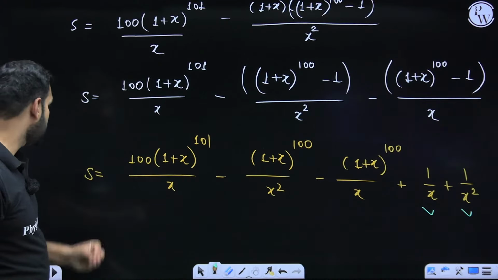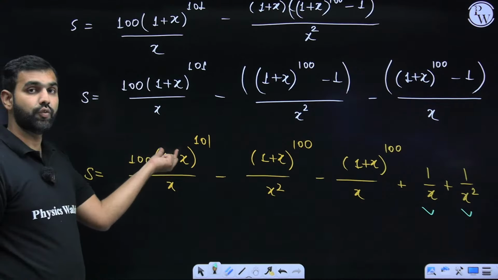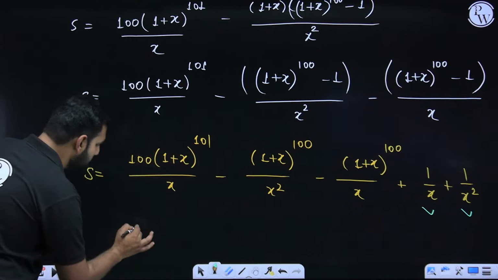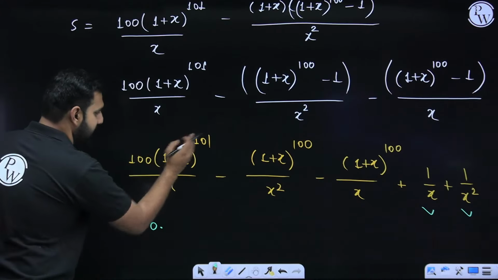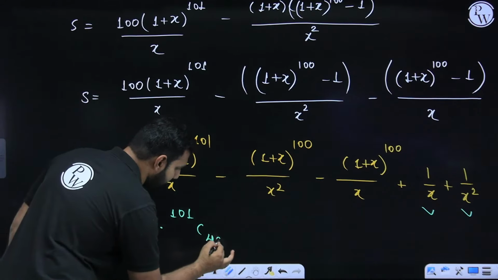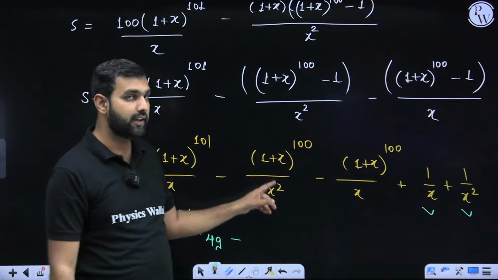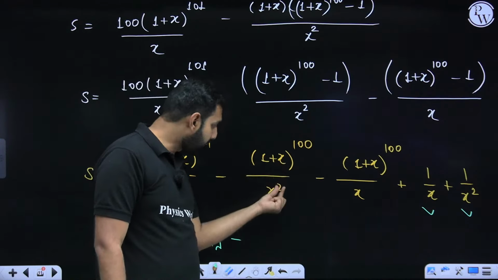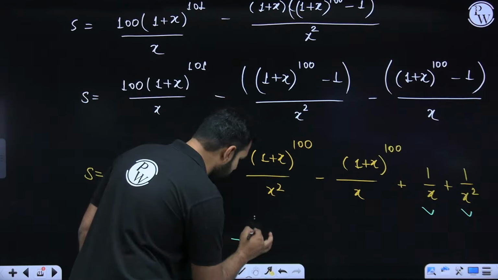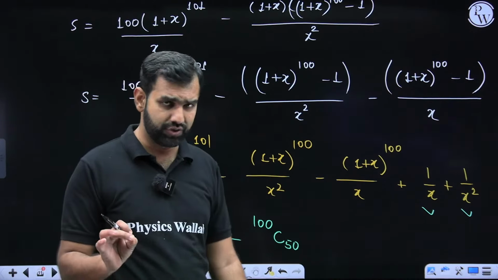Great. Now, when you talk about x to the power 48, from the numerator I've got to take the coefficient of x to the power 49, because x to the power 49 upon x will give me x to the power 48. So this will be 100 times (1 plus x) to the power 101. So the coefficient of x to the power 49 will be 101C49. Did you get that part? Minus the coefficient of x to the power 48 means x to the power 50, because 50 minus 2 gives you 48. So x to the power 50 is what I need to take. So this will be 100C50. Did you understand this comfortably, or shall I re-explain this part?